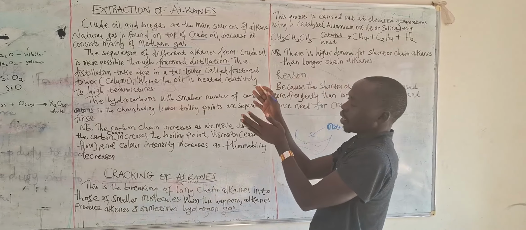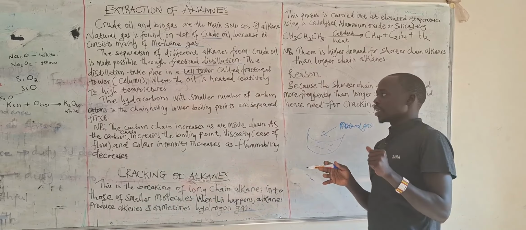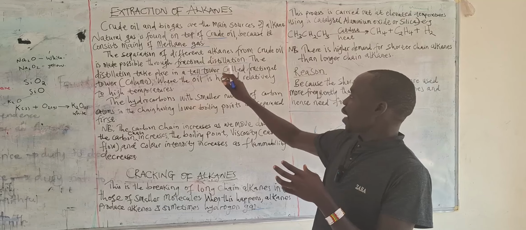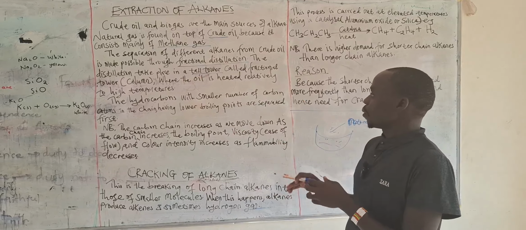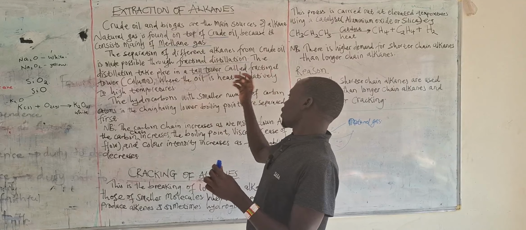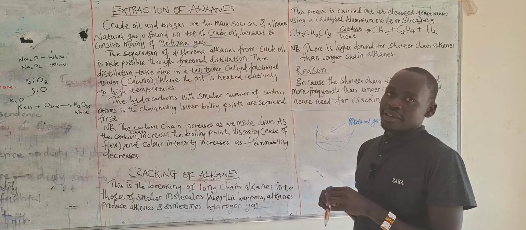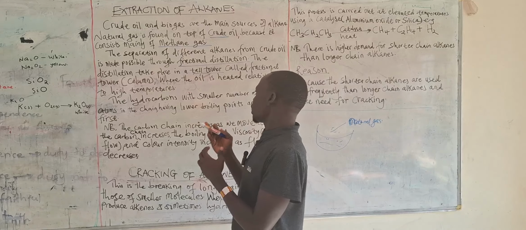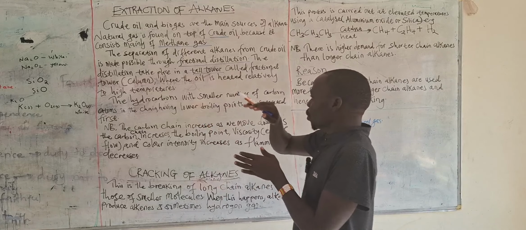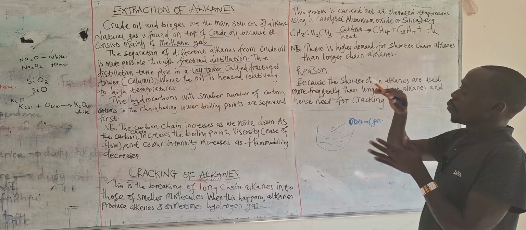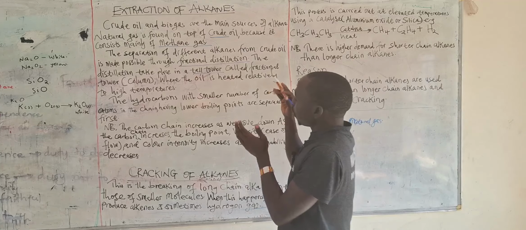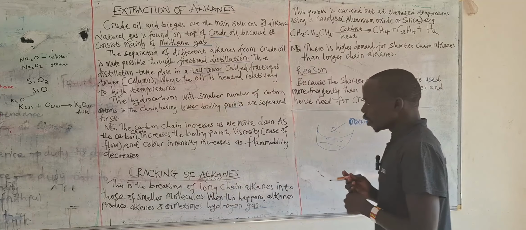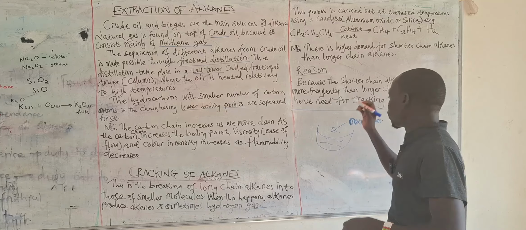What is happening basically in fractional distillation is that when you subject this oil to very high temperatures, it will first go to the fractionating columns. Then after proceeding to the top part, those with the lower boiling points will start coming out.